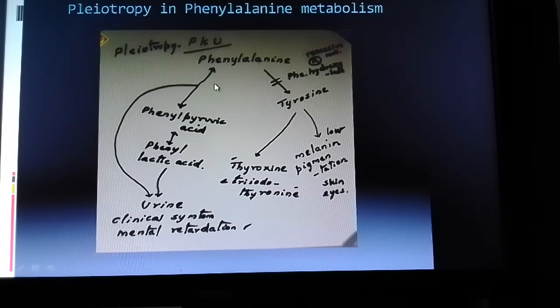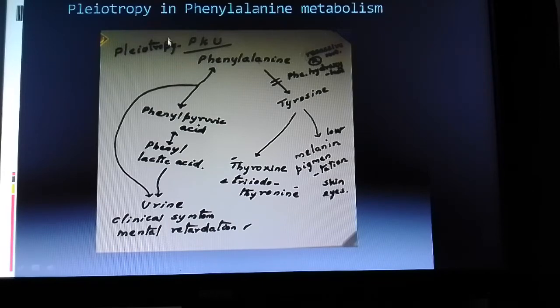And on the other side, due to the heavy accumulation of phenylalanine, as it is not going into the further step through the tyrosine, it gets converted into phenylpyruvic acid, and even goes into the formation of phenyl lactic acid.